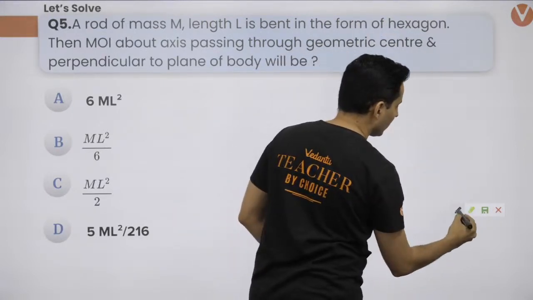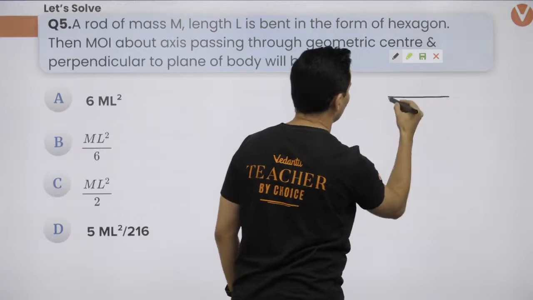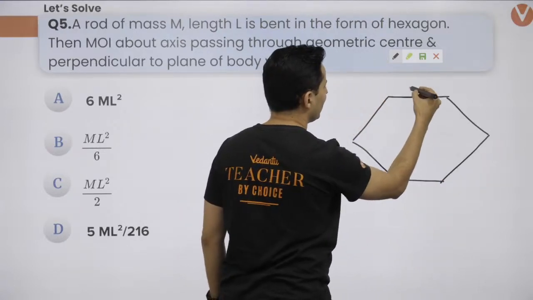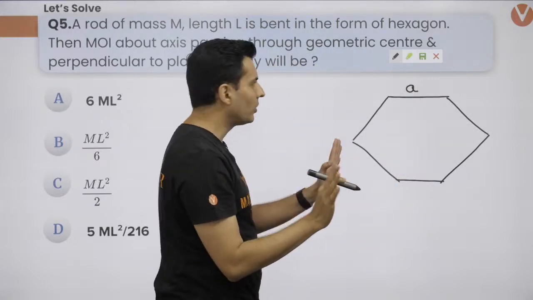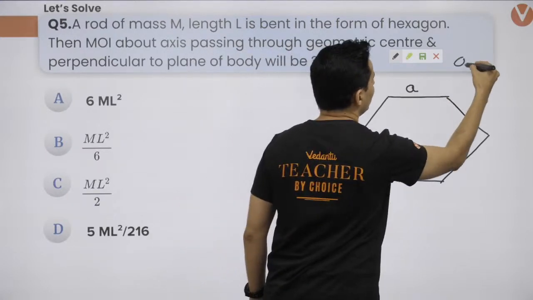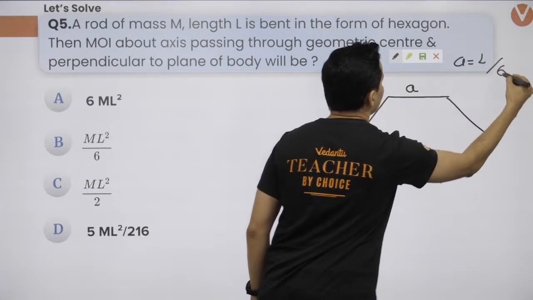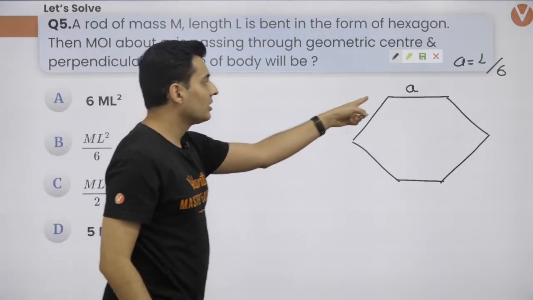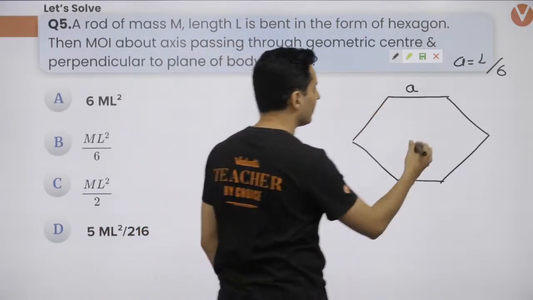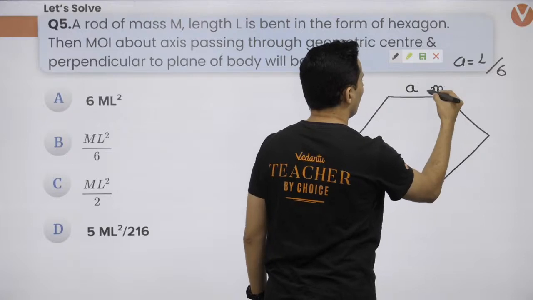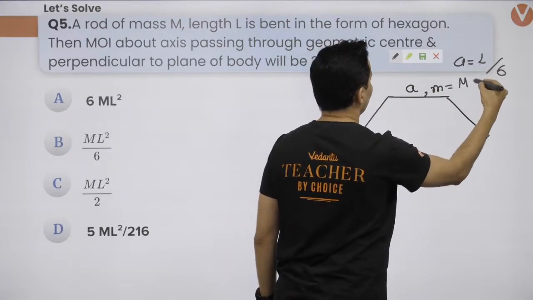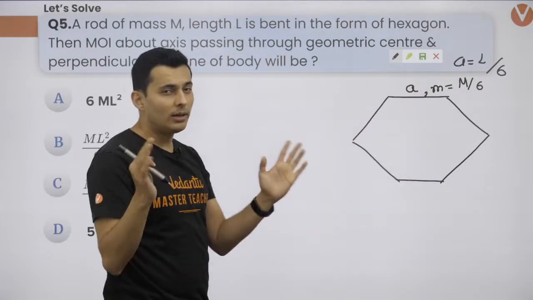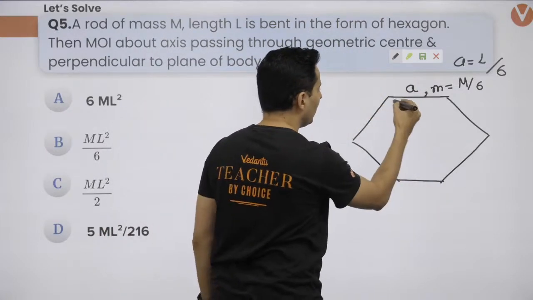Okay, let's draw a hexagon out here. So this is our hexagon, and let's just assume the side length to be A. This A is actually going to be the total length divided by 6, because the actual length of the rod is L. So there are 6 sides, so each side will be L by 6. That's clear. Even the mass will be the total mass divided by 6. Each rod or each side will have total mass divided by 6. Keep this in mind.